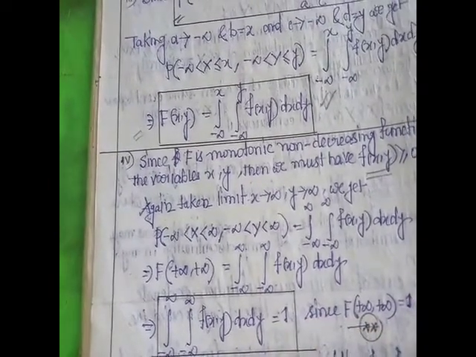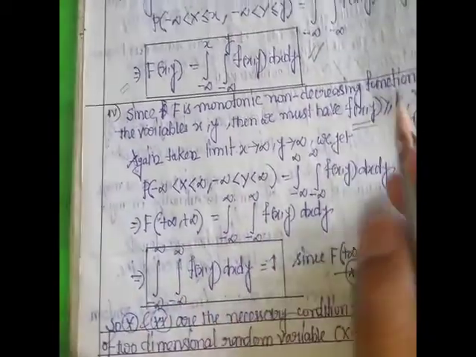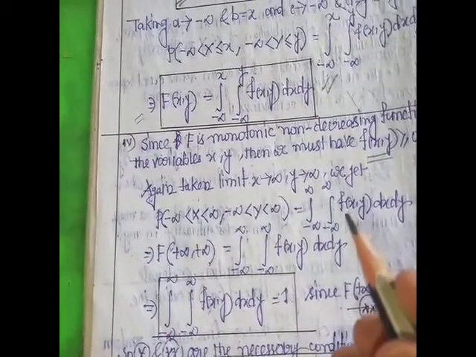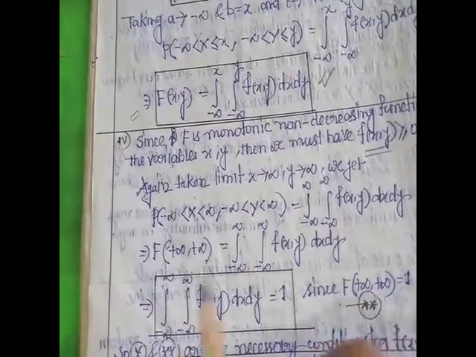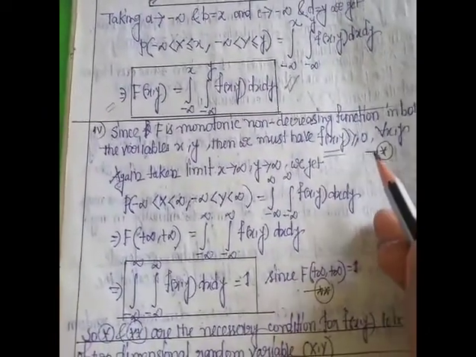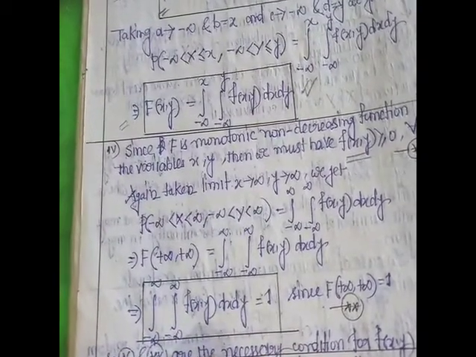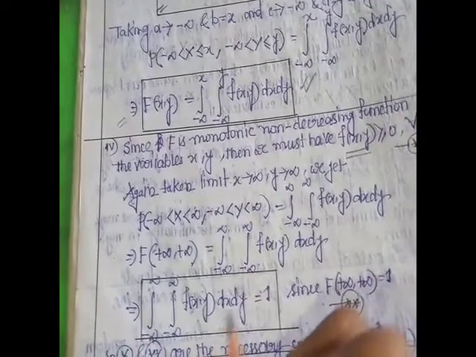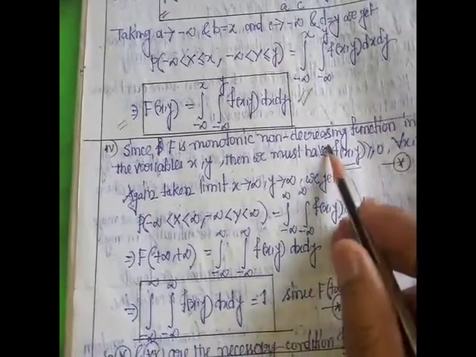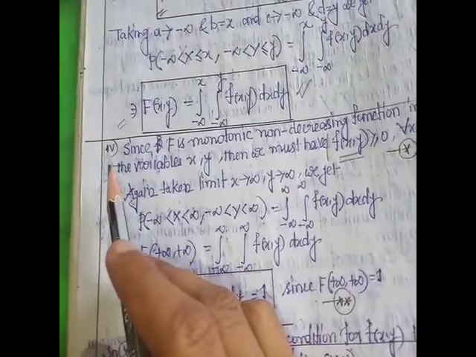For the one dimensional distribution already discussed, the necessary condition for the pdf is f of x greater than or equal to 0 and integration minus infinity to infinity of f of x dx equals 1. And for 2D, with two variables present, f of x,y is greater than or equal to 0 for all x,y, and the double integration minus infinity to infinity and minus infinity to infinity of f of x,y dx dy equals 1. This is the necessary condition, and this is the fourth property.